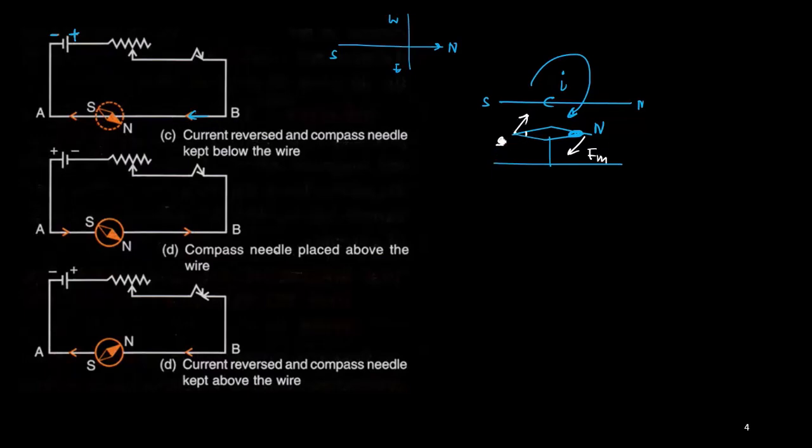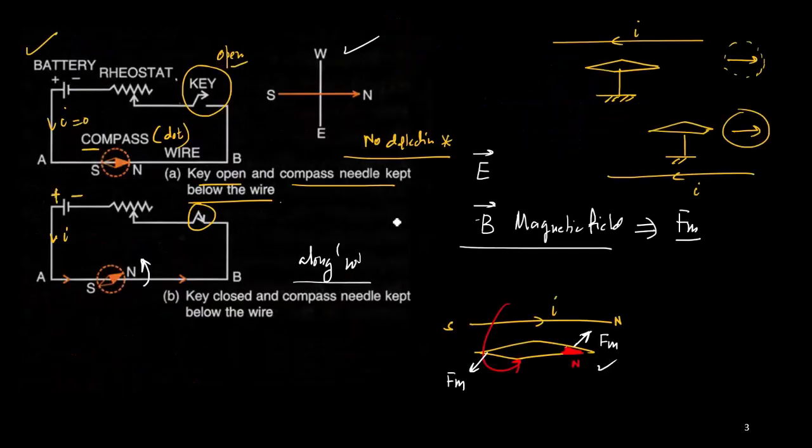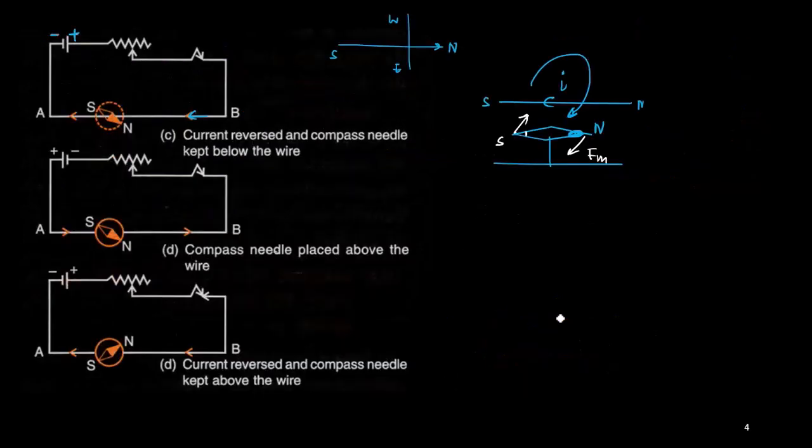So what we see is that the situation is just reversed. In the earlier situation, the north pole was deflected towards the west. Now it has been deflected towards the east. Why? Because now we changed the direction of the current. So we conclude that if the direction of the current flow is reversed and the compass needle is kept below the wire, then the deflection shown in the earlier situation will be reversed.